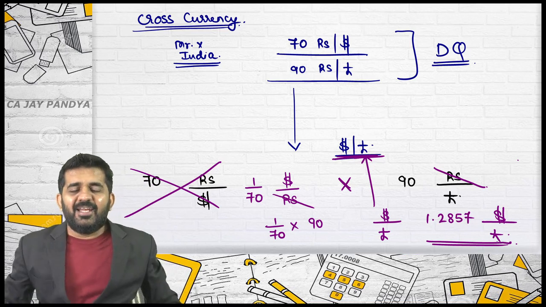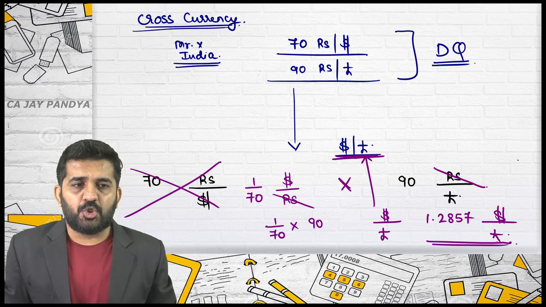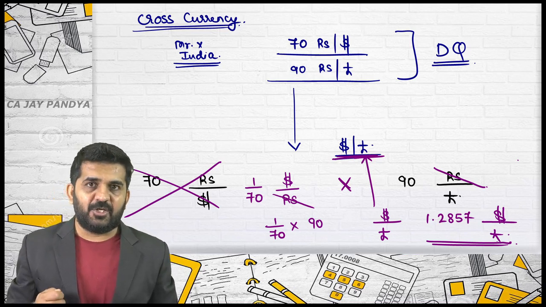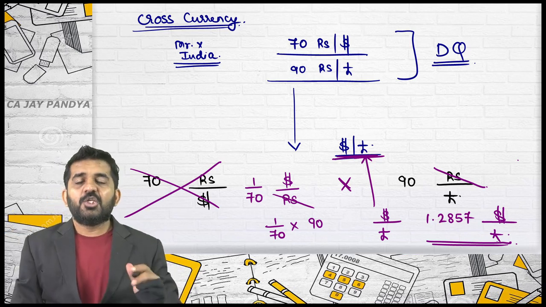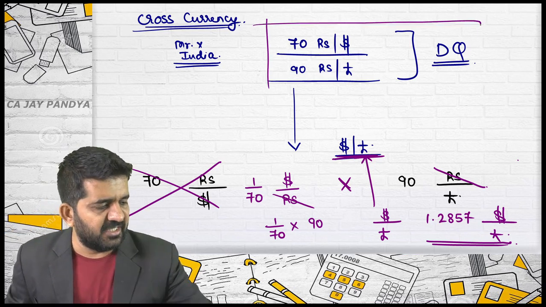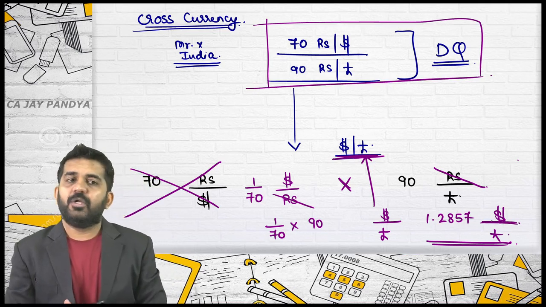Correct. So in India, someone is having business in USA also and in UK also, and they were requiring this rate, which is the dollar per pound rate, but it was not directly quoted in India. So we have used this cross currency rate to find out the rate of dollar per pound. Cross currency will run for 15-20 minutes, half an hour, so you can get it at any time. I'm not just asking whether you have understood or not. In the second question, you might understand if you have not understood in the first.